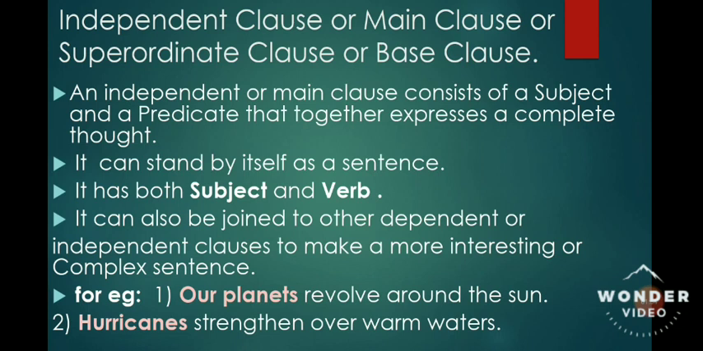Let us take another example. Hurricanes strengthen over warm waters. So what is the subject in this sentence, dear students? Hurricanes. Correct. Hurricanes is the subject in the sentence. Strengthen is the verb. Over warm waters. Strengthen over warm waters is the predicate of the sentence. So you have to keep this in mind, that main clause always will express a complete thought.